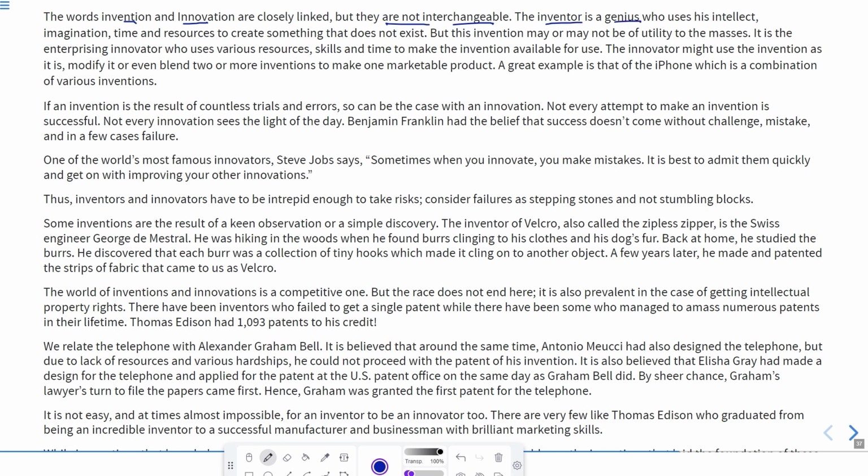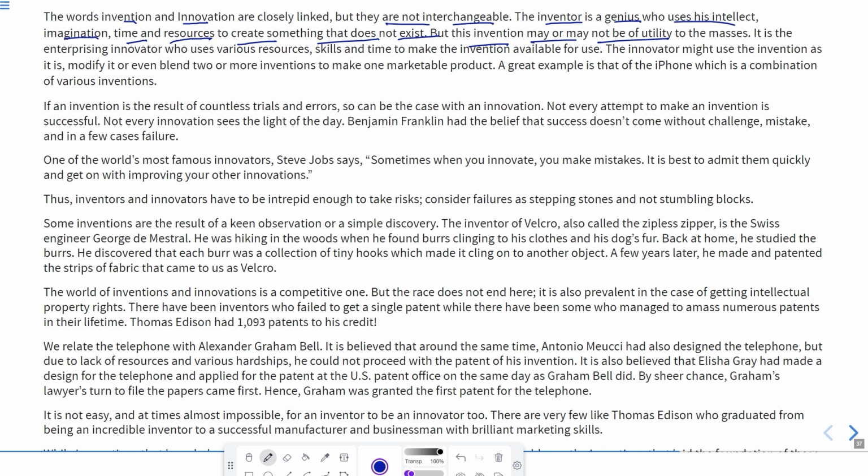The inventor is a genius. Inventor means one who has invented, is a genius who uses his intellect, imagination, and time and resources to create something that does not exist. It means that does not exist. He made anything which is newest. But this invention may or may not be of utility to the masses. Utility to the masses may be possible. Whatever he has invented may be possible. This is not for the use of masses. It is the enterprising innovator who uses various resources. So the innovator is the person who uses these resources, skills, and time to make the invention available for use. It means the innovator is a person who makes that particular invention marketable.